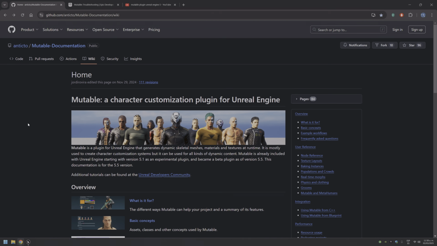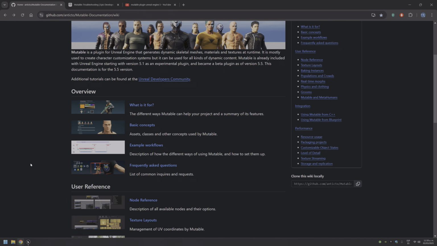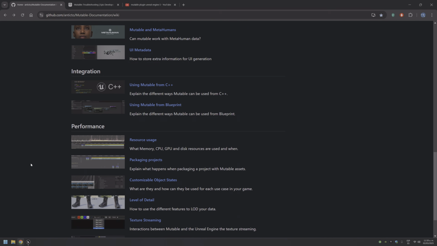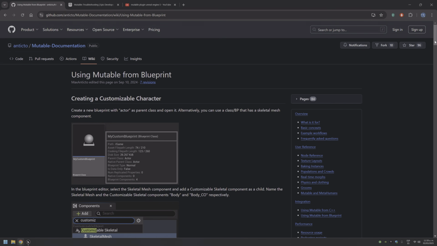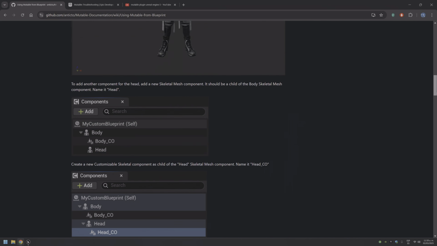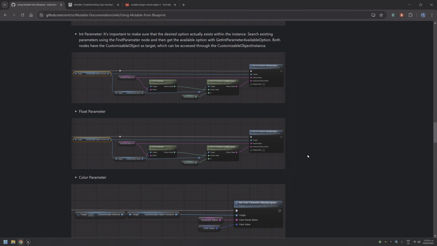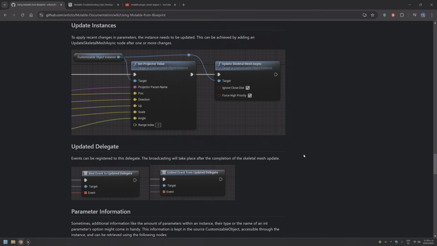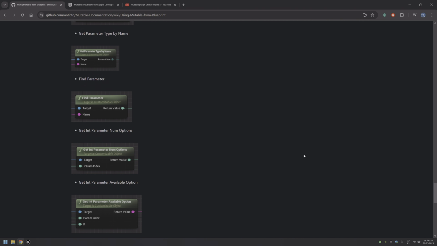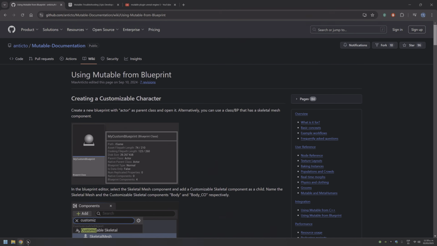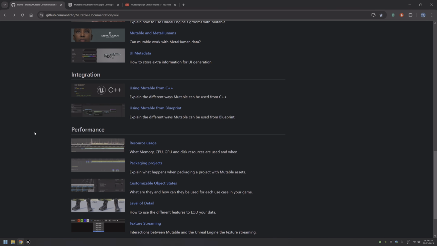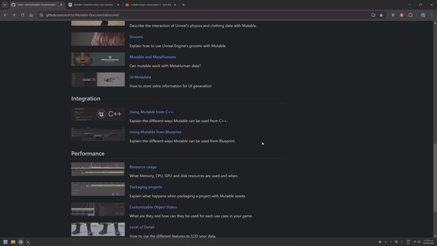Okay, welcome to Mutable, a character optimization plugin from Unreal Engine. This is everything that you got. This tutorial actually covers all the basic stuff, like you have this parameter, you have this node, you have this state. You have only a few examples to cover